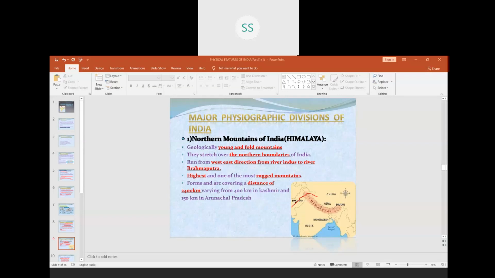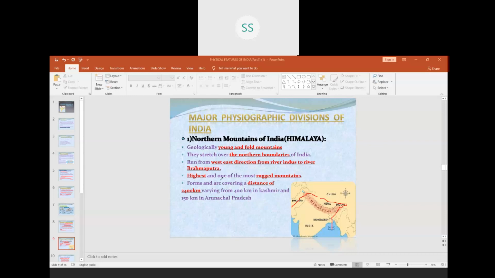From river Indus to, I'll show you the river Brahmaputra also, which flows in the east and then enters into India like this, children. So from this end to this end, from west to east, we have the Himalayas.